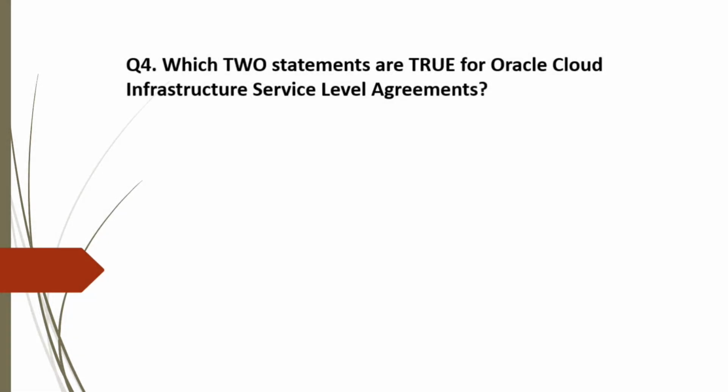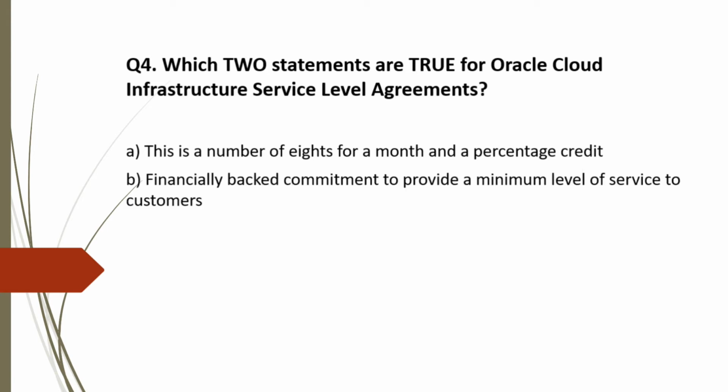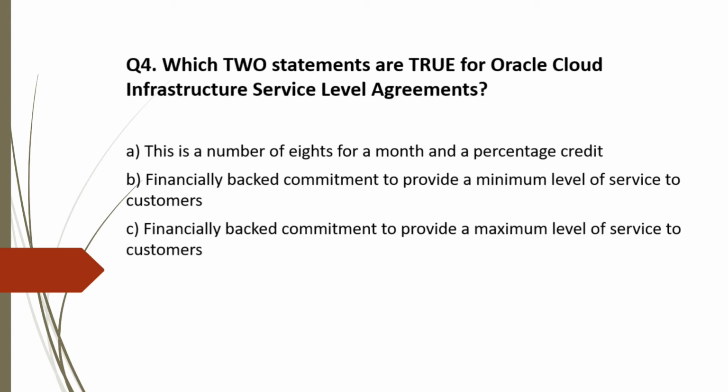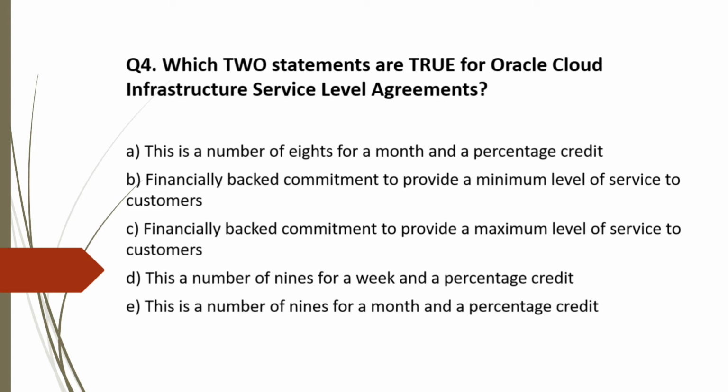Next, question 4. Which two statements are true for Oracle Cloud Infrastructure Service Level Agreements? And the options are A. This is number of 8s for a month and percentage credit. B. Financially backed commitment to provide a minimum level of service to customers. C. Financially backed commitment to provide a maximum level of service to customers. D. This is number of nines for a week and a percentage credit. And E. This is number of nines for a month and a percentage credit.